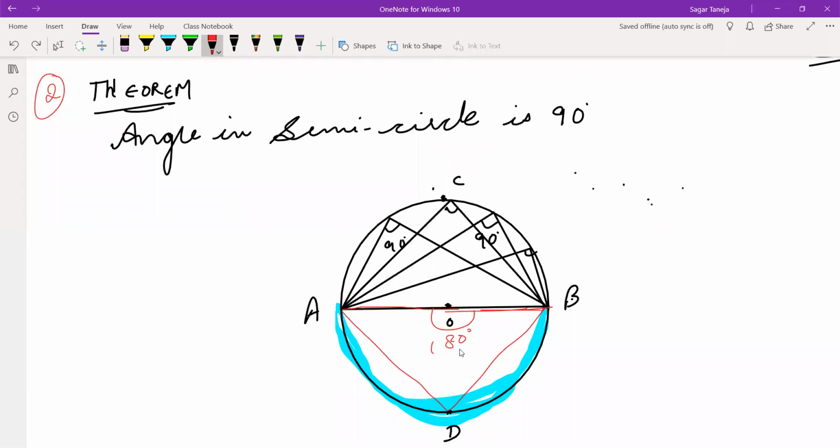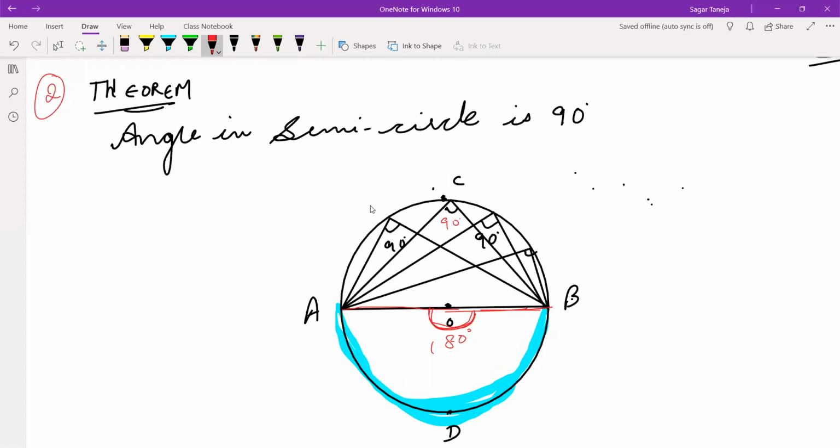Okay. Now look here what I am trying to explain, how they all are 90 degree each. See, ADB arc is making angle at the center, and this center angle is how much? 180 degree, because it is a straight line. So AOB is a straight line, that's why it is 180 degree. Now angle at the center is double of angle on the circle. Now ADB arc is making angle on the circle.